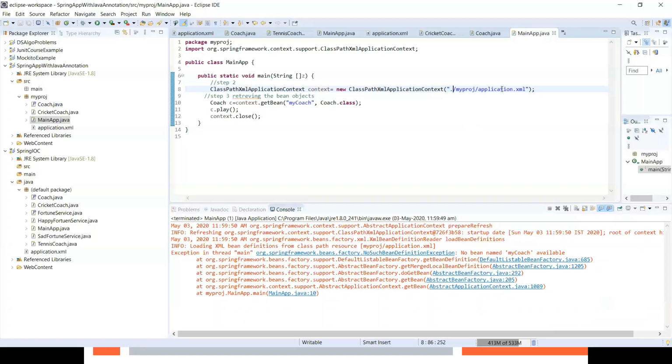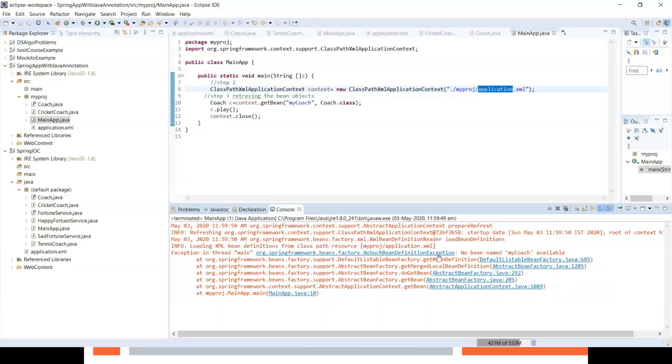Now it is finding the application.xml file. But now this error is coming. Let's see what is this. It is not finding the bean definition for my coach. Okay. Why is it so? Let's check. Because it is not able to scan.